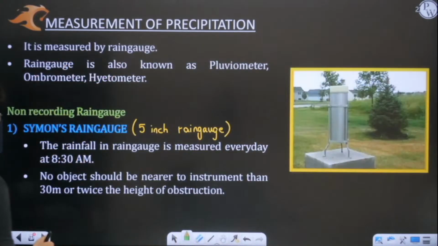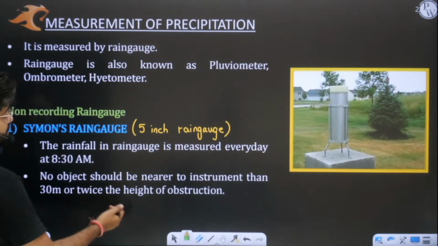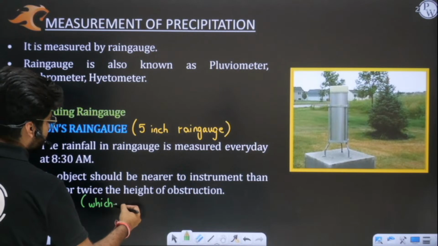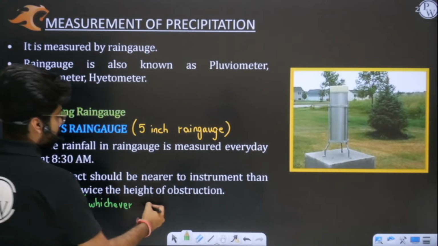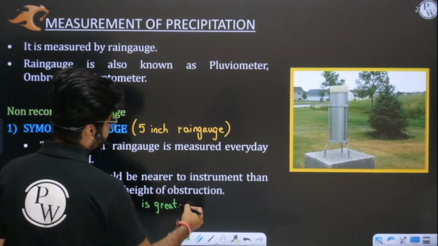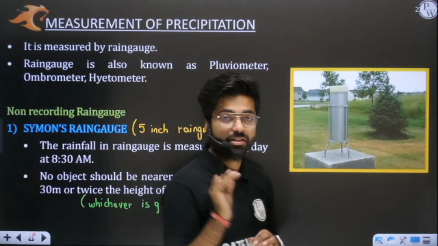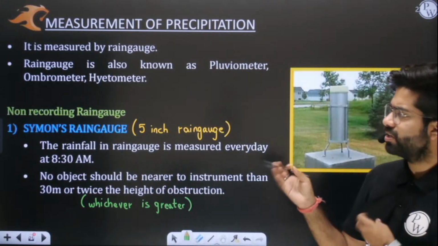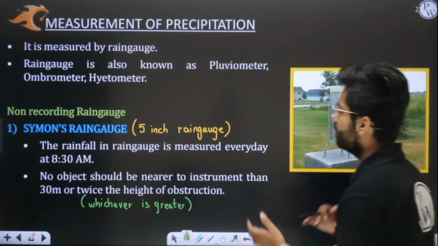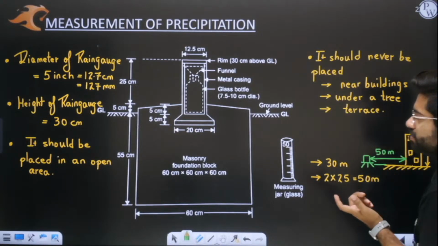Let me write here: no object should be nearer to the instrument than 30 meter or twice the height, whichever is greater. So remember this. I hope this is very clear to you. We'll move ahead. We have covered the first non-recording type of rain gauge, the Symons rain gauge. So the Symons rain gauge is fully clear to you, like what the conditions are. We have also understood the diameter, the height, and how it should be placed.